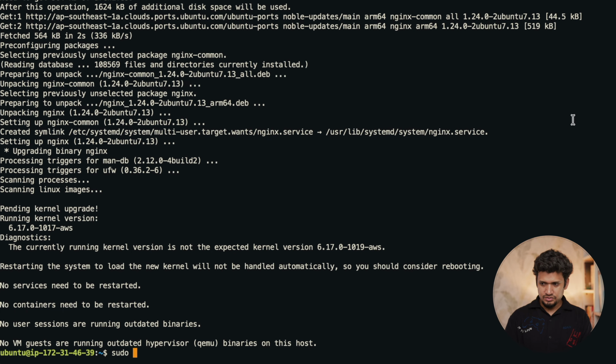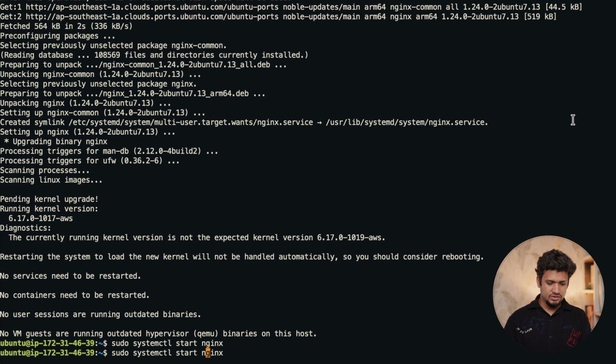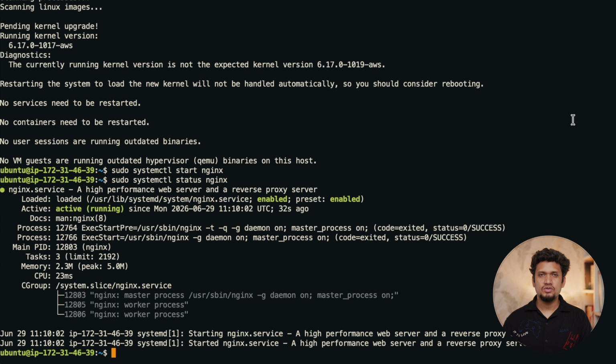Sudo systemctl, which is a way that manages your services on your system. Sudo systemctl start nginx. Let's check the status. It's running. So we have installed Nginx and now it is running. It will be accessible on port 80, right?